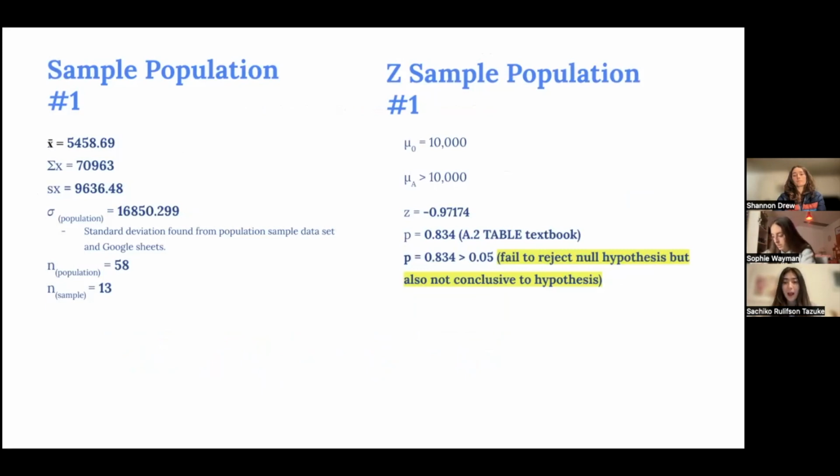From that, we used that mean and the standard deviation of the entire population to calculate the Z statistic, where we found Z to equal negative 0.971. That meant from our table in the textbook that P equaled 0.834.